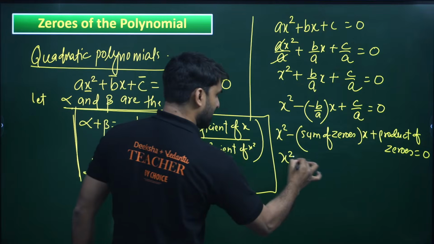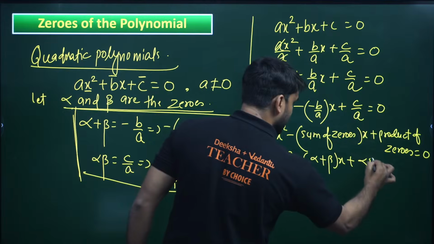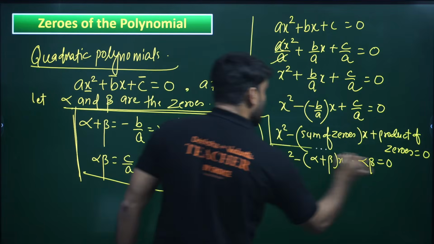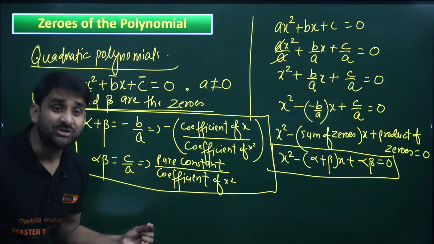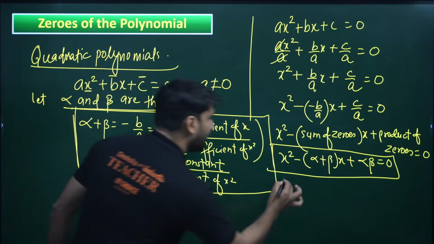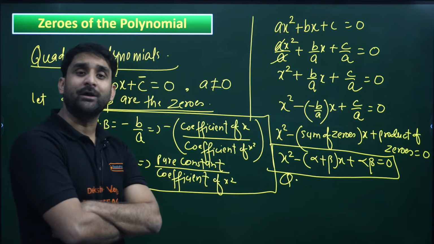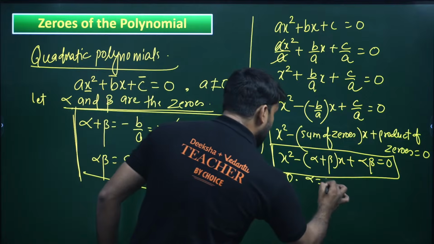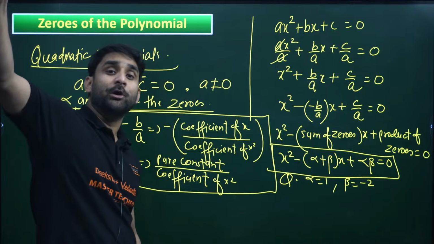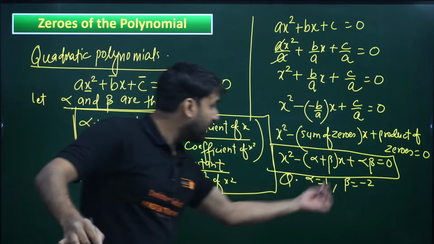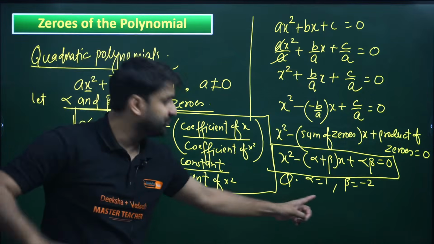So we can also write this formula: x square minus (alpha plus beta) into x plus alpha into beta equals to 0. Now let me give you the importance of this. My dear champion, if I ask you one question: find out the quadratic polynomial whose zeros are 1 and minus 2. Find out that quadratic polynomial whose zeros are given.